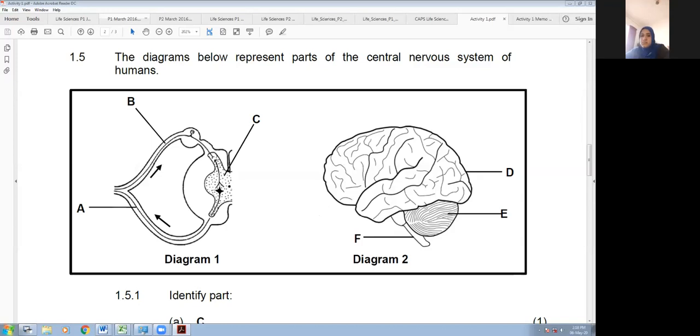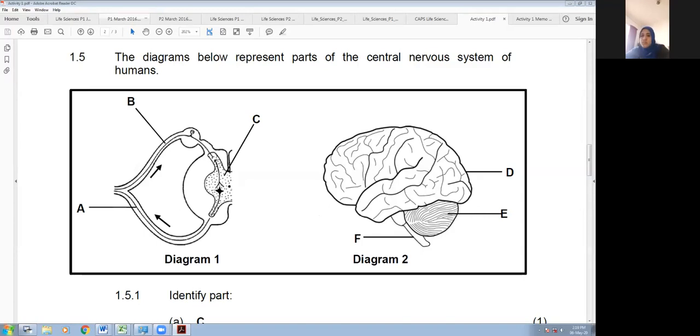Part C, right? Gray matter, good Muaz. That's the gray matter of the spinal cord. Then part D, cerebrum, correct.